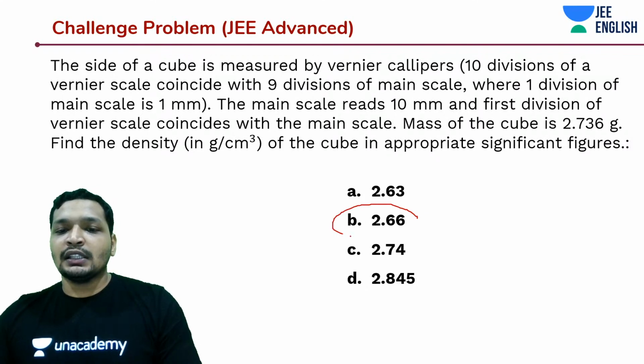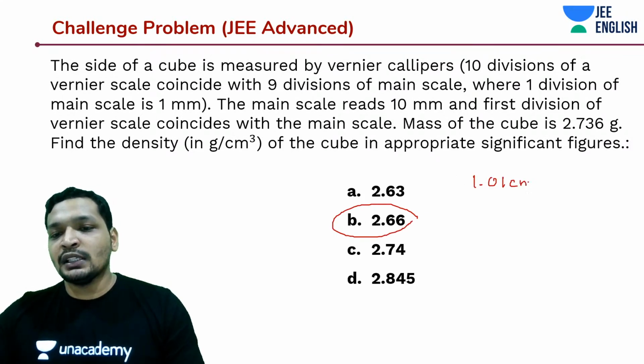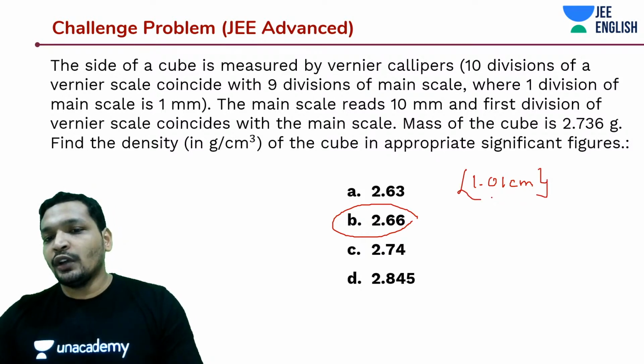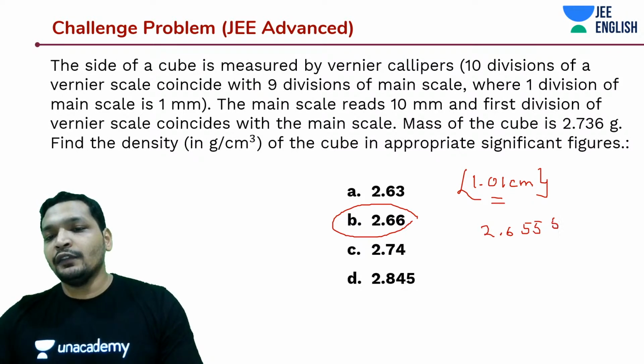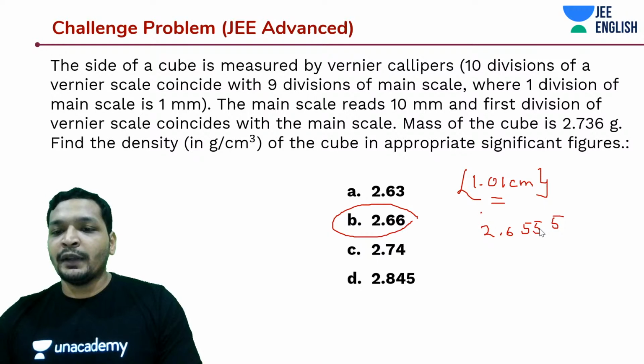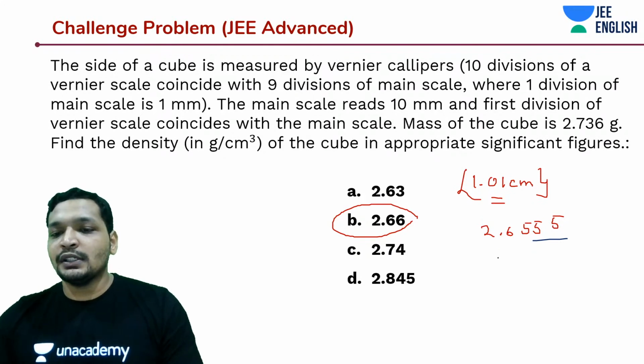So this is the nearest significant figure. You have to round it off to 2 significant figures since it was 1.01 centimeter, right? So you have to round it off to 2 significant figures. 2.6555. Anything 5 followed by any non-zero number, you're going to round it off as 2.66.